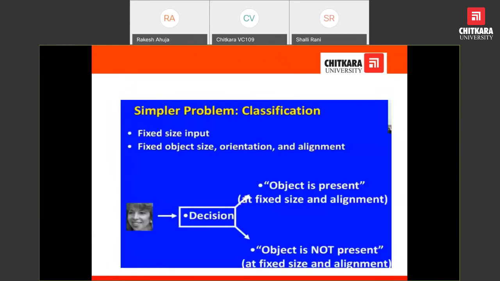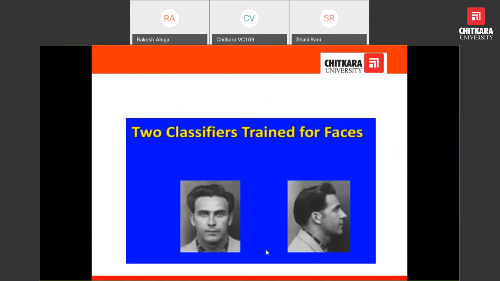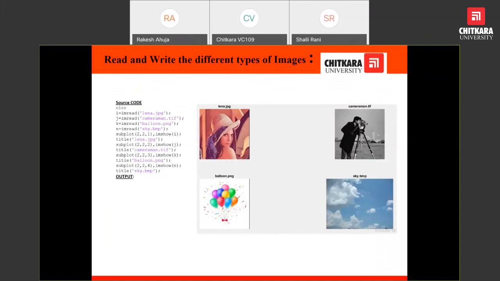What are the still current topics that exist? This is the main theme of this FDP. These are the MATLAB code, just have a glance, have a look. How can the image be processed? These are the images. How can we read and display the image?